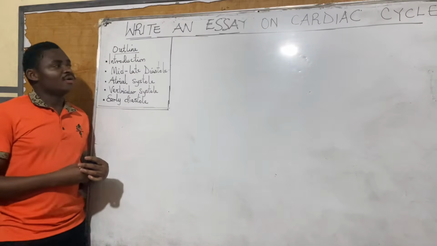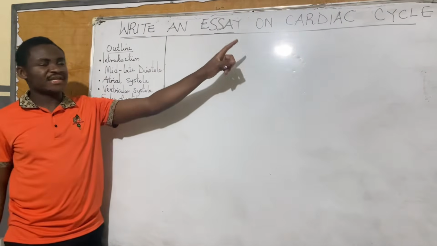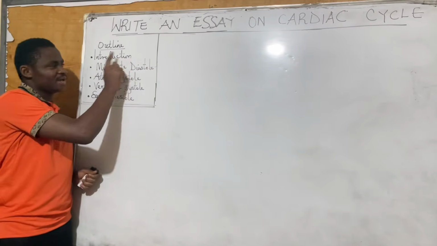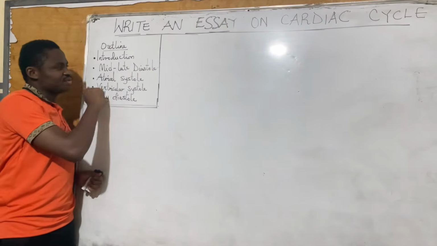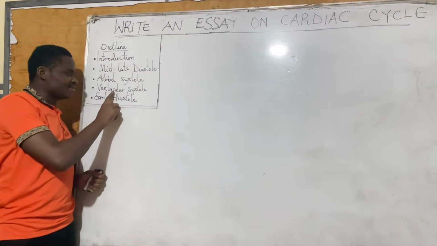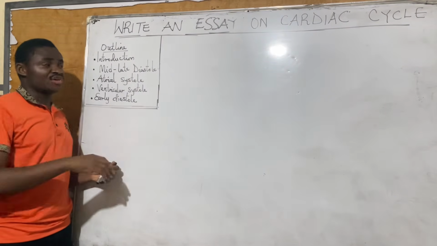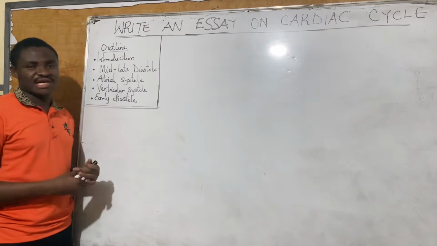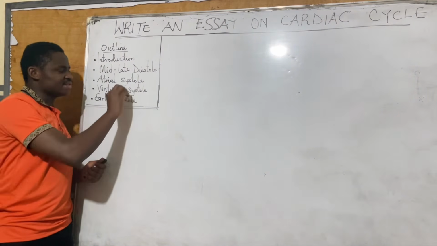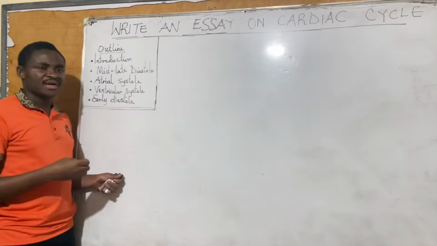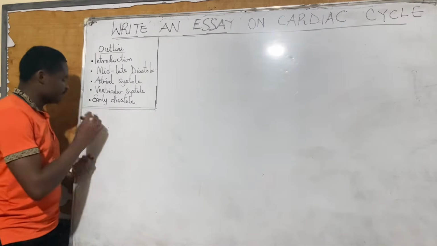All right. We're going to be writing an essay on the cardiac cycle, and this is going to be the outline on how to do it: an introduction, mid to late diastole, atrial systole, ventricular systole, and early diastole. These are the 4 stages which I'll be using to discuss the cardiac cycle. There are different parameters that people might want to use, but this is what I'll be using for the essay.